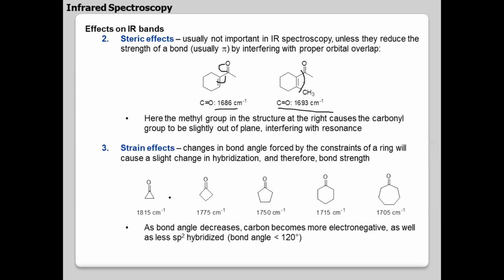Then you have ring strain effects. Generally a three membered ring will have a higher value than a higher membered ring. You know that when you have Baeyer strain, the carbon will have more and more s character in hybridization, so the carbon becomes more and more electronegative, therefore having more electron withdrawing power.